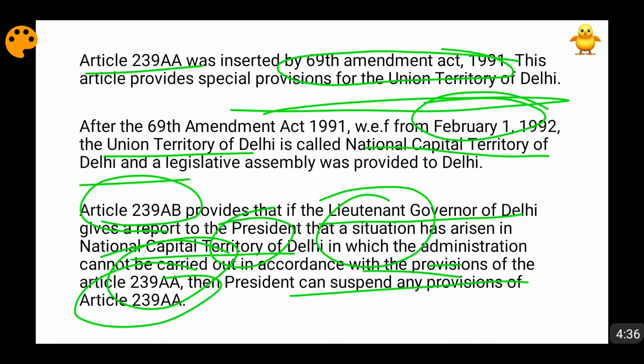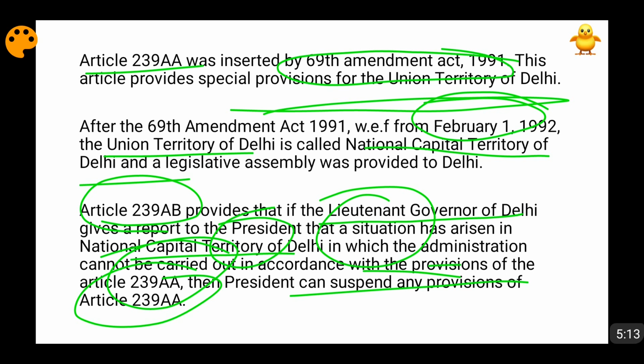Okay friends, so if the Lieutenant Governor suggests that administration is not going on according to Article 239AA, this will give the power to the President to suspend any of the provisions of Article 239AA. Article 239AA gives the state legislative assembly power to legislate on subjects, but 3 subjects are not covered in it: public order, police and land. Public order is entry 1 of the state list, police is entry 2 of the state list, and land is entry 18 of the state list.